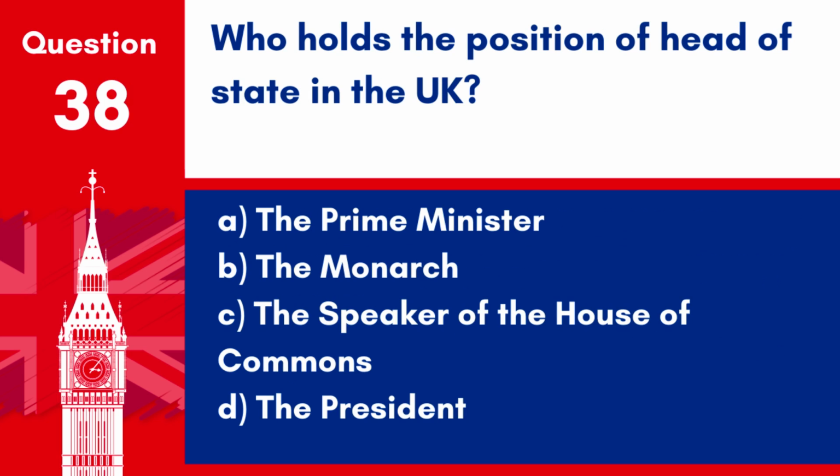Question 38. Who holds the position of head of state in the UK? A. The Prime Minister. B. The Monarch. C. The Speaker of the House of Commons. D. The President. Answer. B. The Monarch. The monarch is the ceremonial head of state in the UK, a role that is distinct from the head of government, who is the Prime Minister.